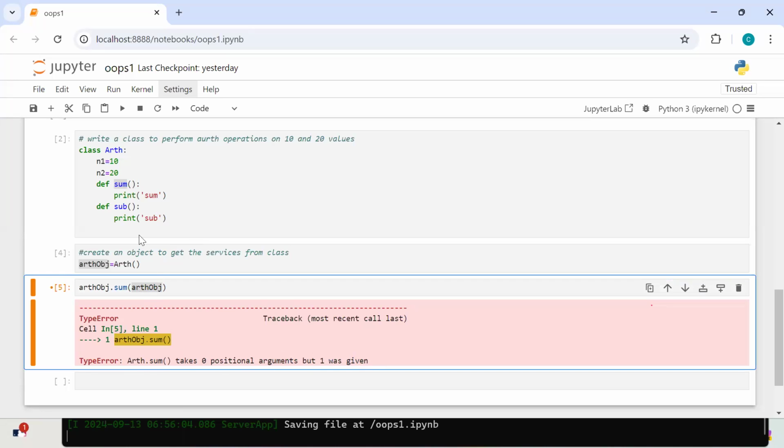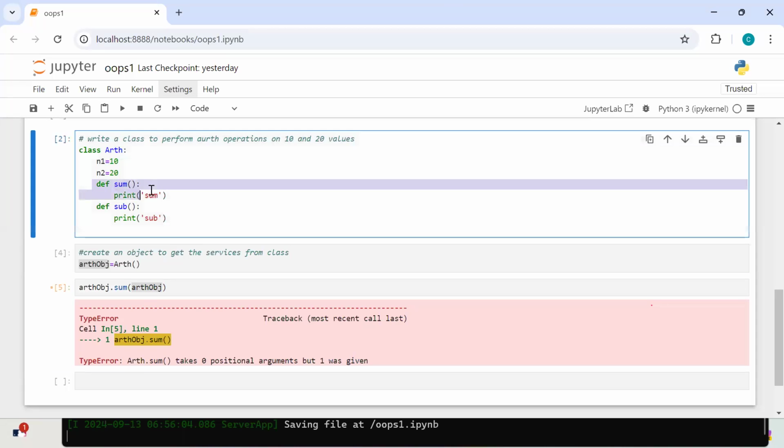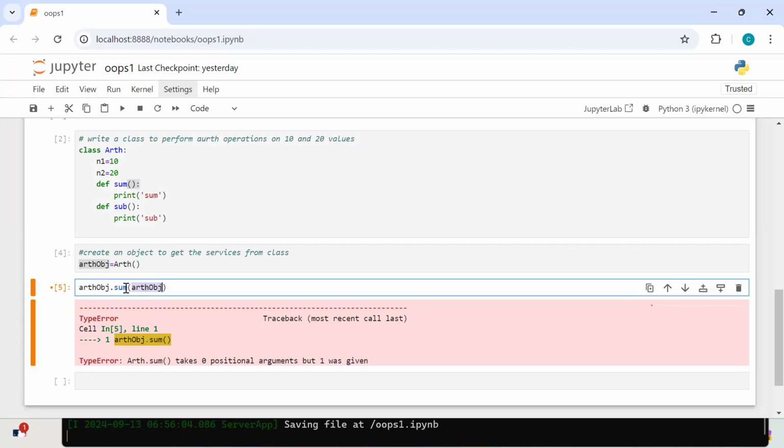At the dot sum, how many arguments does it take? See this. How many arguments do you have? Zero. But how many are given in my call to the dot sum? One is given. So that gives me an error. So what do you have to do?